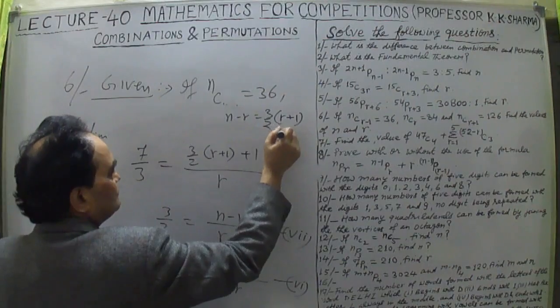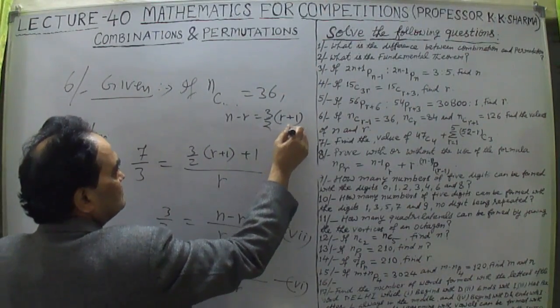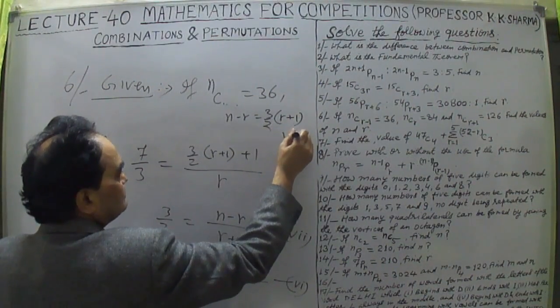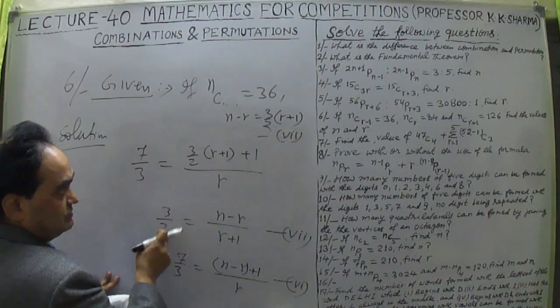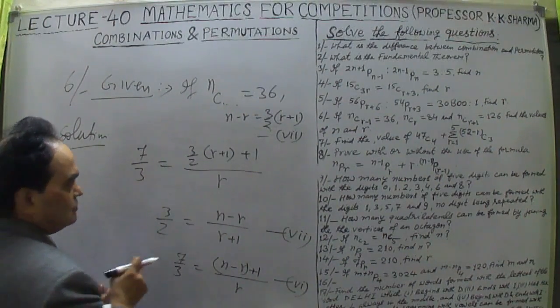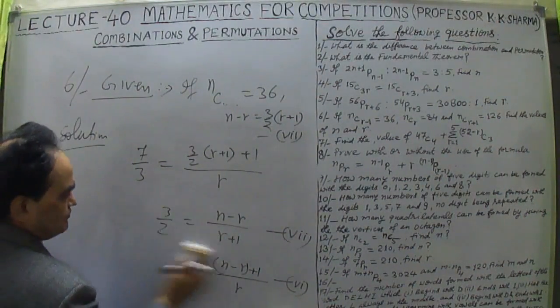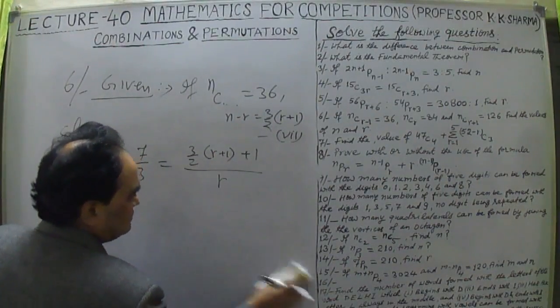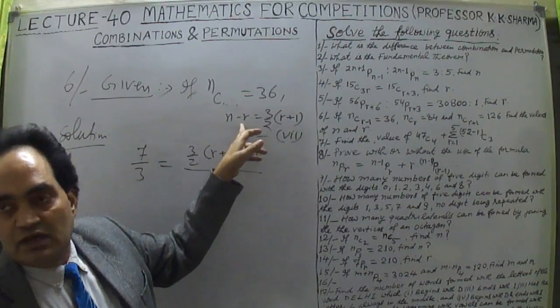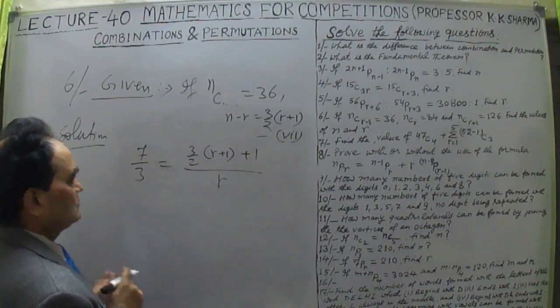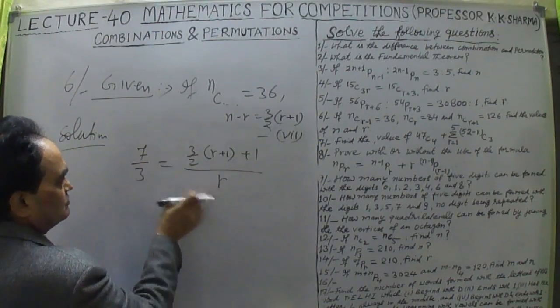This is important, from 7th equation. Okay, so this equation we will now solve. Solving these two equations, and then whatever value comes out of r, we substitute here, then n can be calculated. Both numbers can be calculated. Cross multiply.